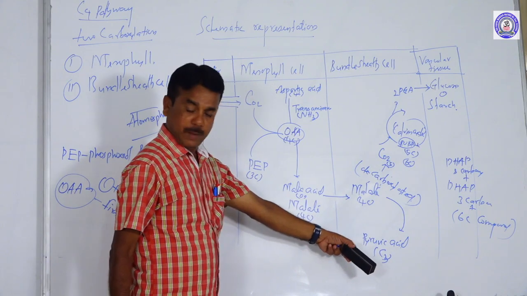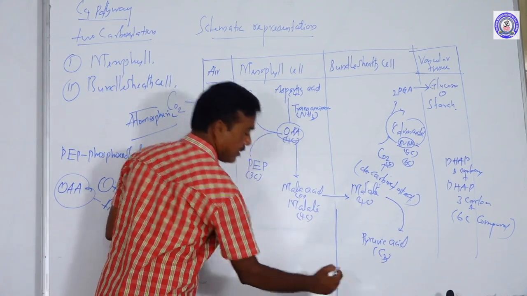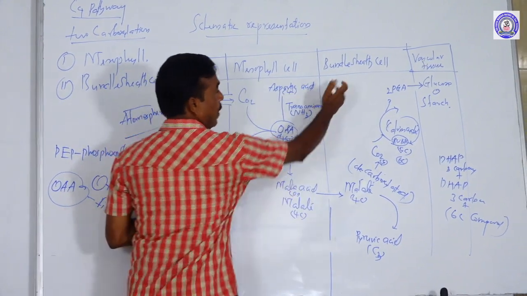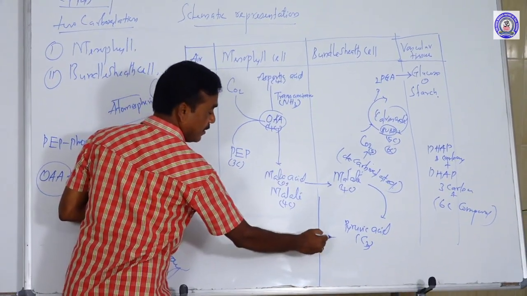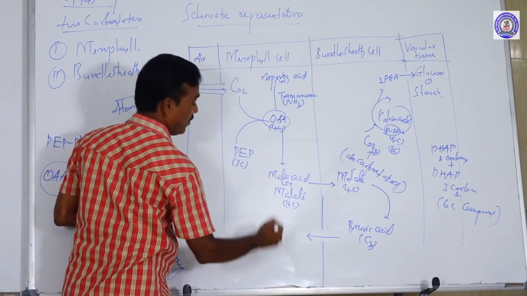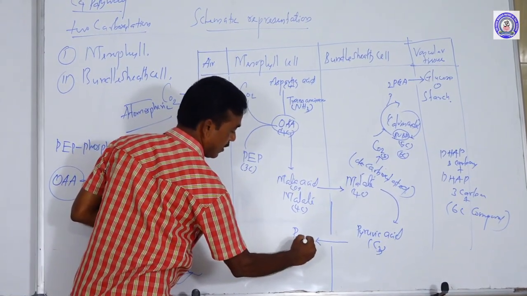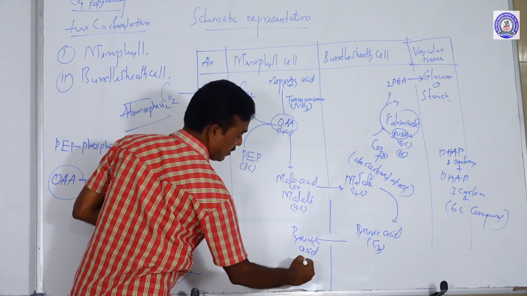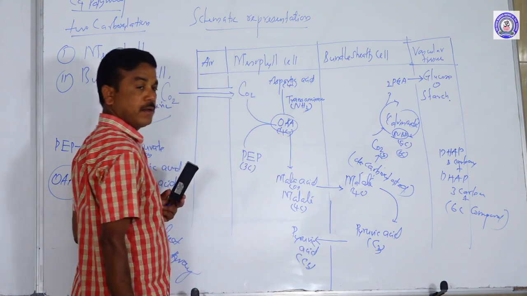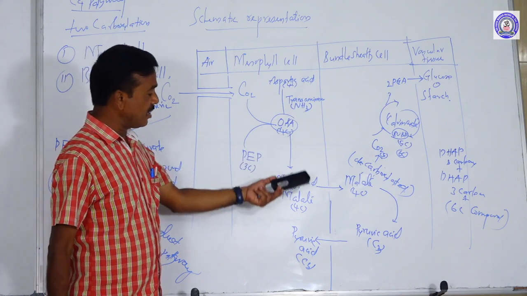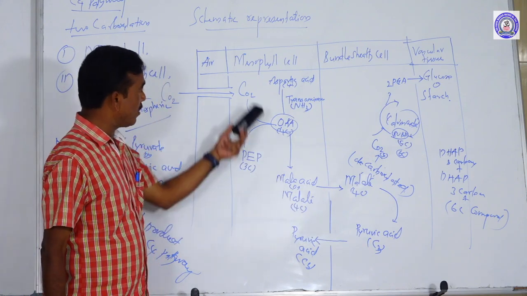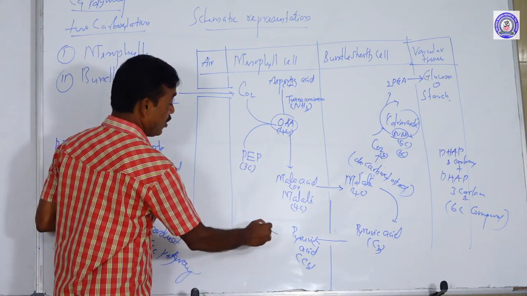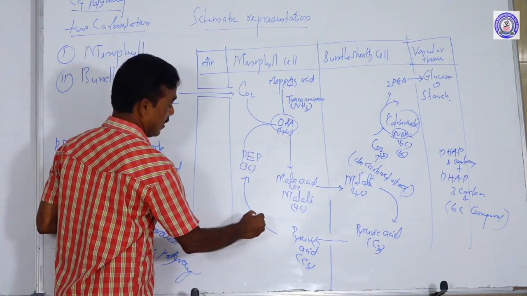The remaining compound is commonly what? Pyruvic acid. The pyruvic acid from the bundle sheath itself diffuses and enters into what? The mesophyll cell. It's a 3-carbon compound. From the bundle sheath, pyruvic acid diffuses into the mesophyll cell.